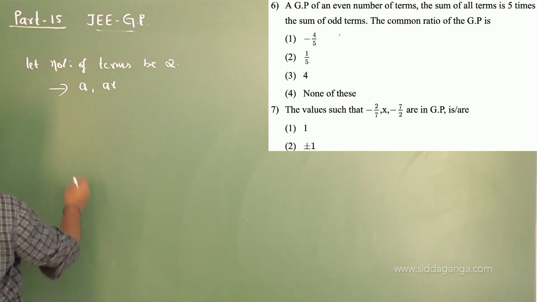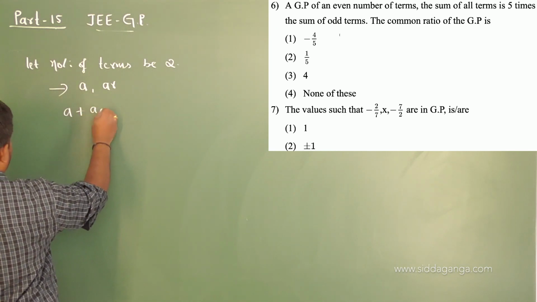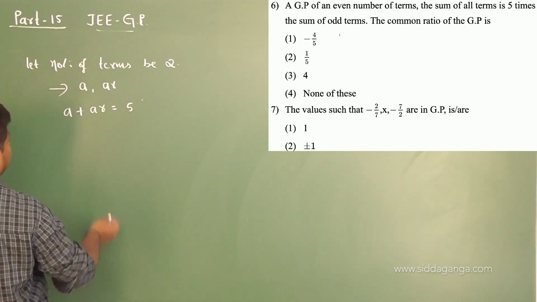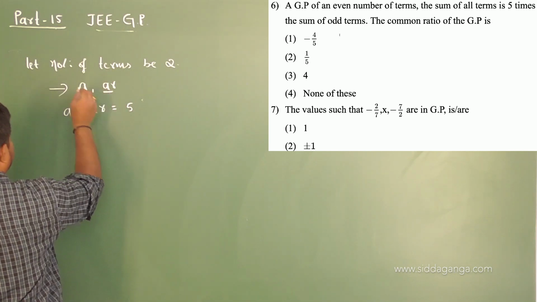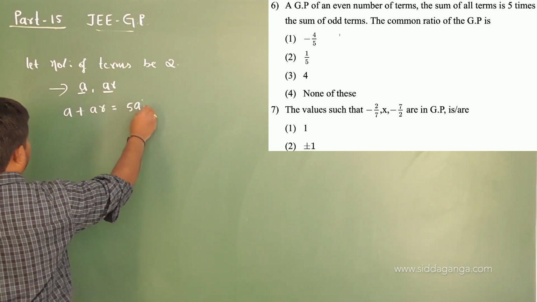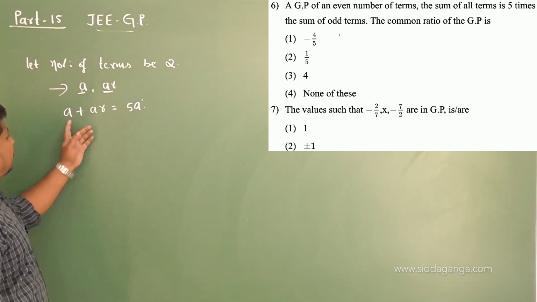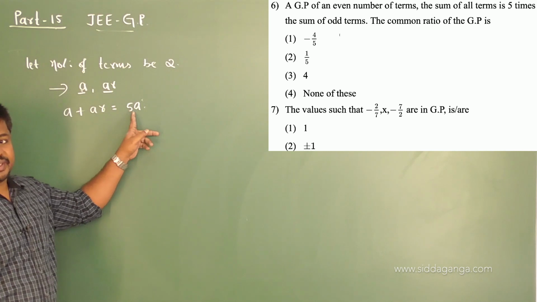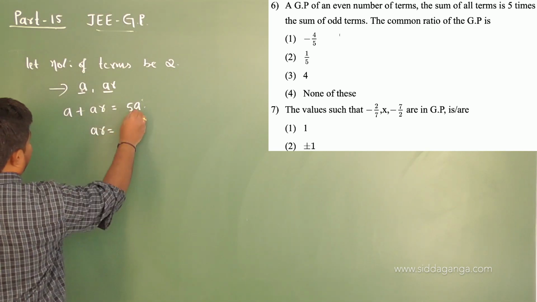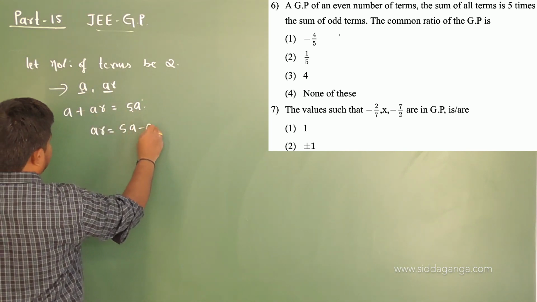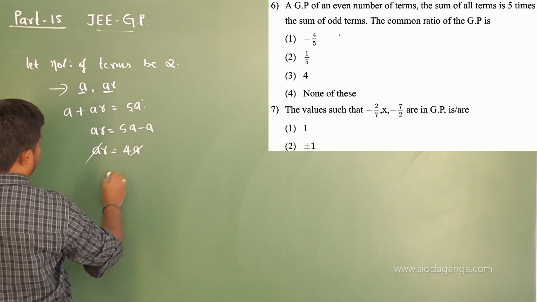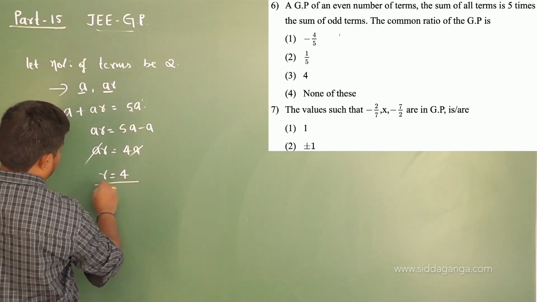Sum of all these 2 terms, A plus AR, is equal to 5 times the terms occupying odd places. This is the first one, this is the second one. So this is the term occupying the odd place, that is 5 times A. Sum of the terms is equal to 5 times the term occupying the odd place. So you get AR is equal to 5A minus A. You get AR is equal to 4A. So you get R is equal to 4.